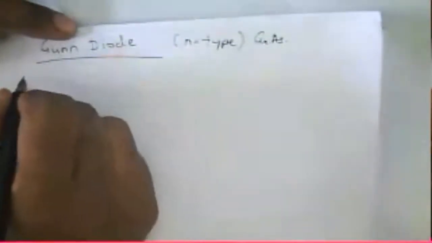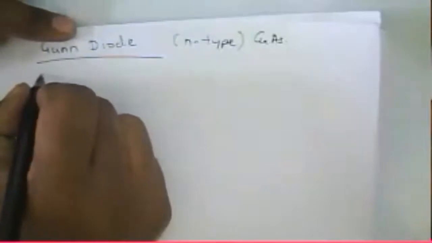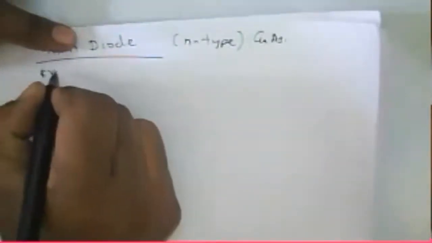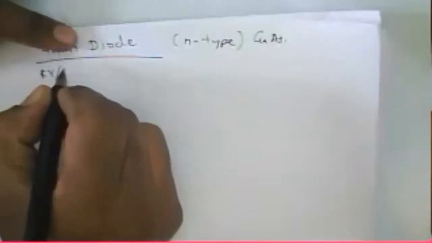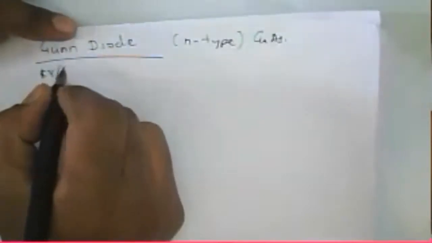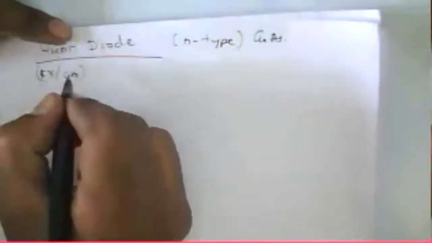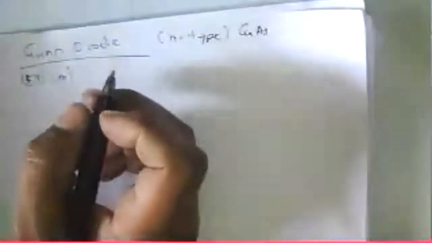So we say that the N type is made up of gallium arsenide, and it will work up to a voltage of a kV. So it will work for a particular kilovolt per centimeter.